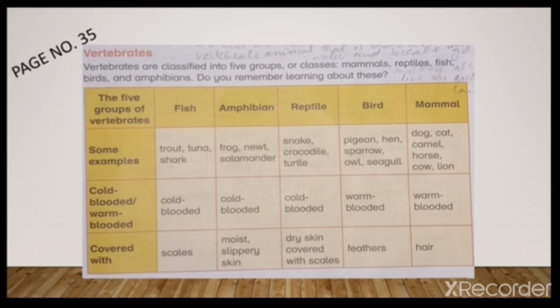Now open, you can see on page number 35, vertebrates. Vertebrates are classified into 5 groups.